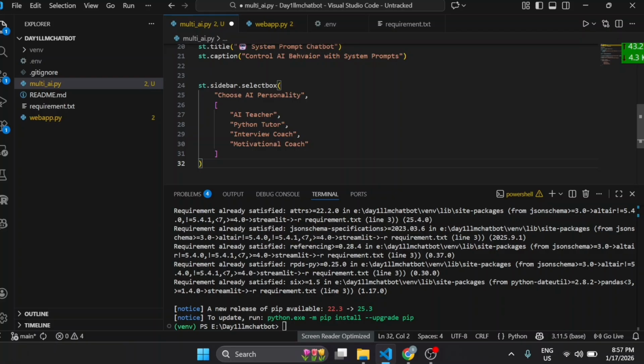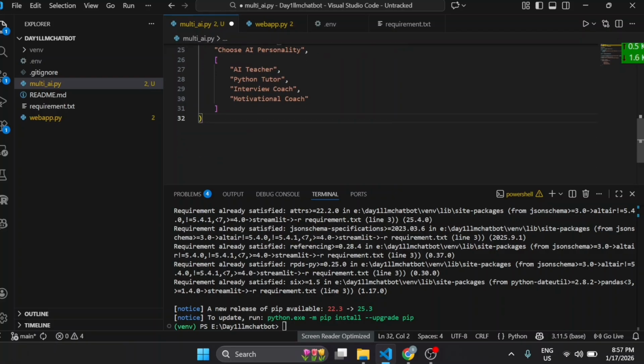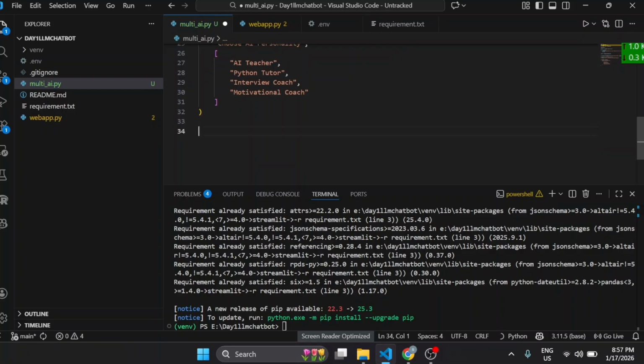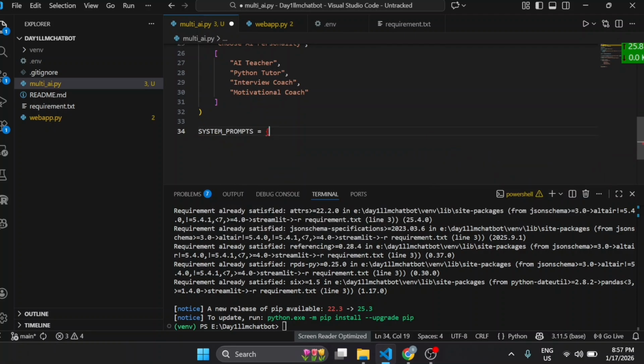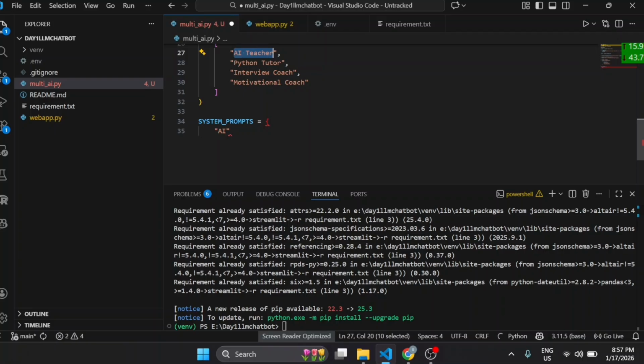Now we will write the system prompt. It's the most important part of this video, and because of this we are going to do that now. We will move ahead, and now we will write the prompt for the AI teacher. For the AI teacher, I will take it from here.